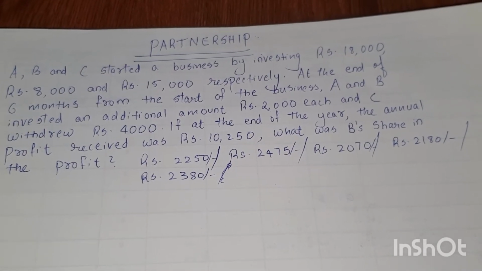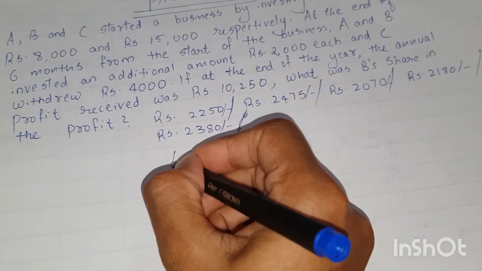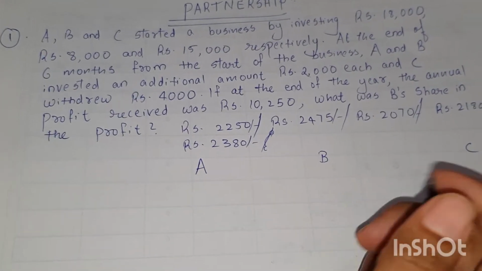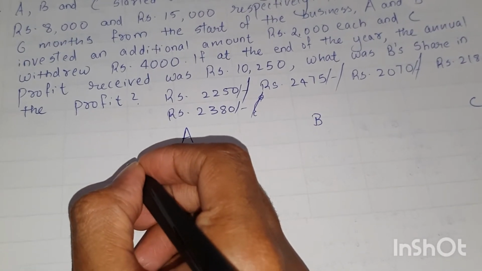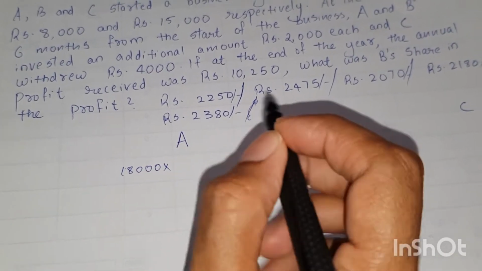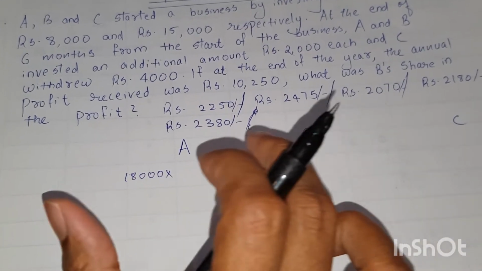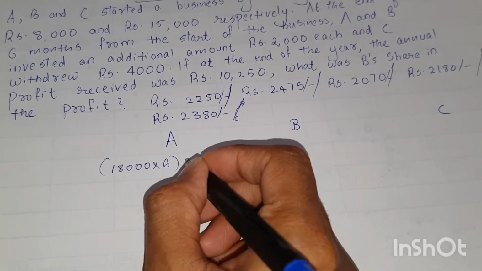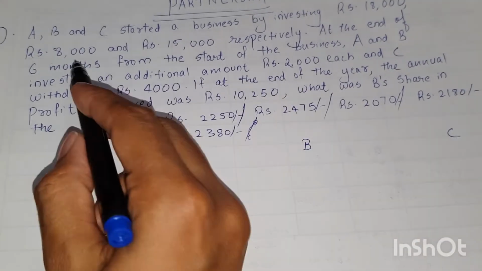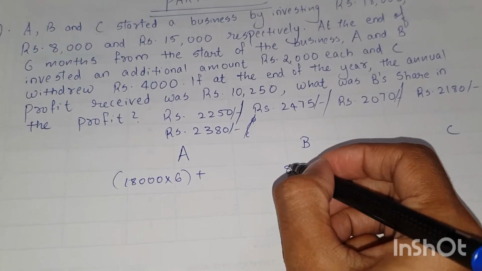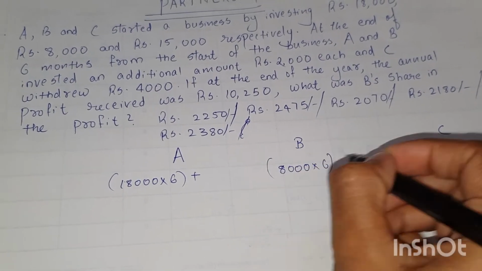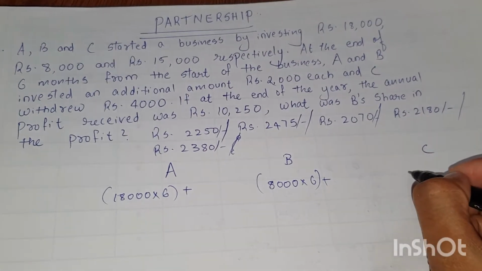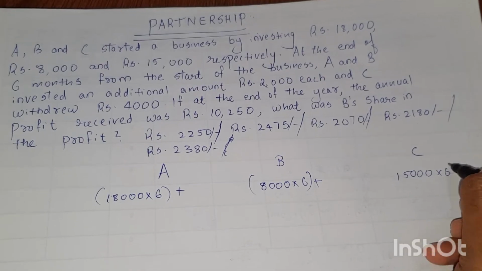So here what you have to do is write A, B and C. These are the 3 persons investing in a business, right? The total duration they invested is 1 year. For the first 6 months, A invested 18,000. B, for the first 6 months, invested rupees 8,000. And C invested rupees 15,000 for 6 months.